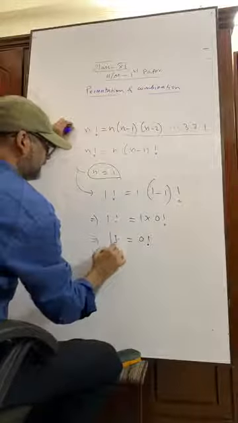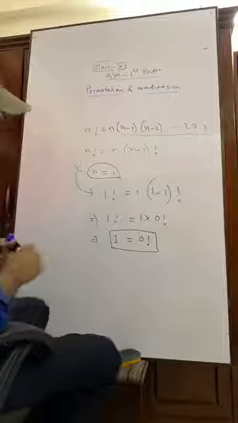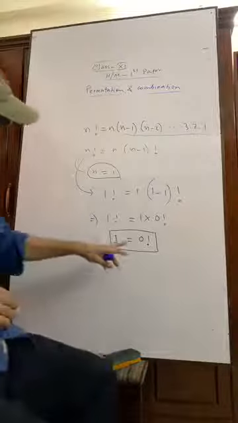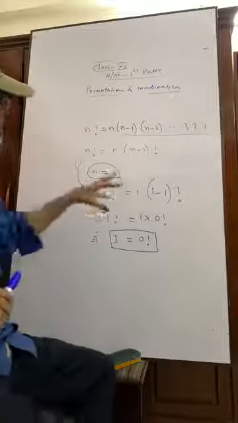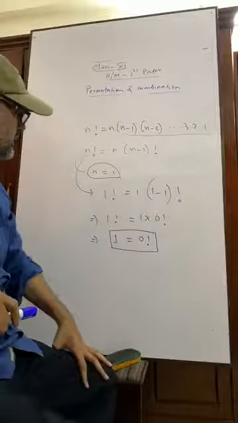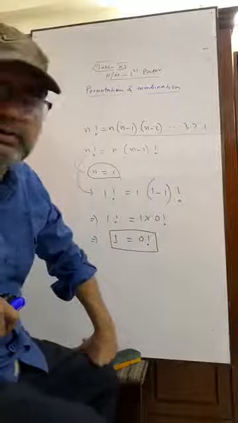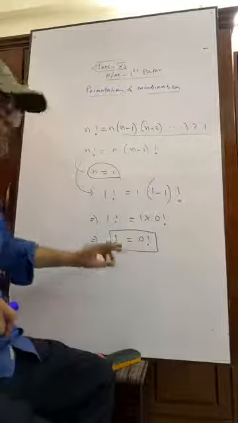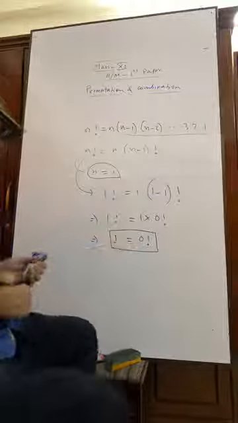So keep it in mind that 0 factorial is equal to 1. Sometimes this proof is given in the exam hall. They ask you to prove that 0 factorial equals to 1, it's of 2 marks. Please remember it. 0 factorial equals to 1.